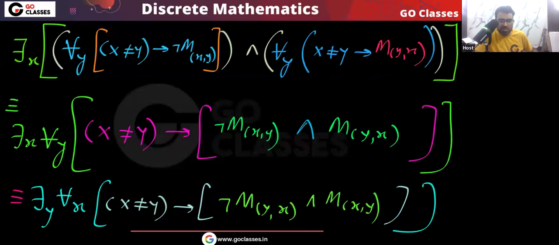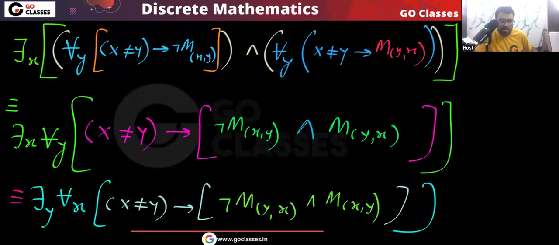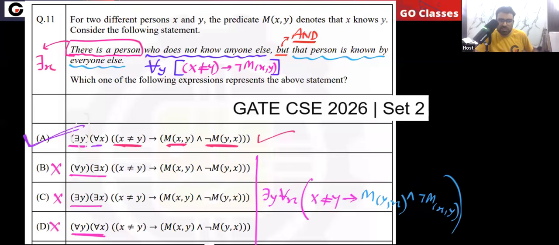Because please understand that this expression is also correct. Here you notice with there exists we are using variable x, here with there exists we are using variable y. So you have to see which variable they are using with there exists, and which variable they are using with for all. Anyway, this also will be wrong. So the answer will be option A. I hope you understood. Very simple question.